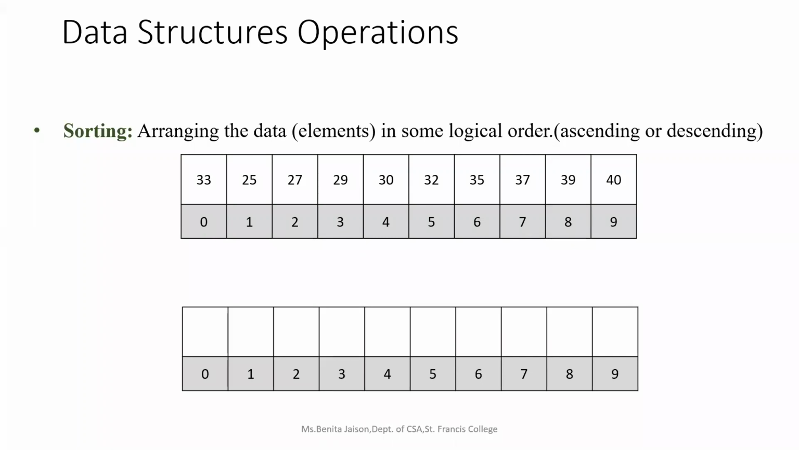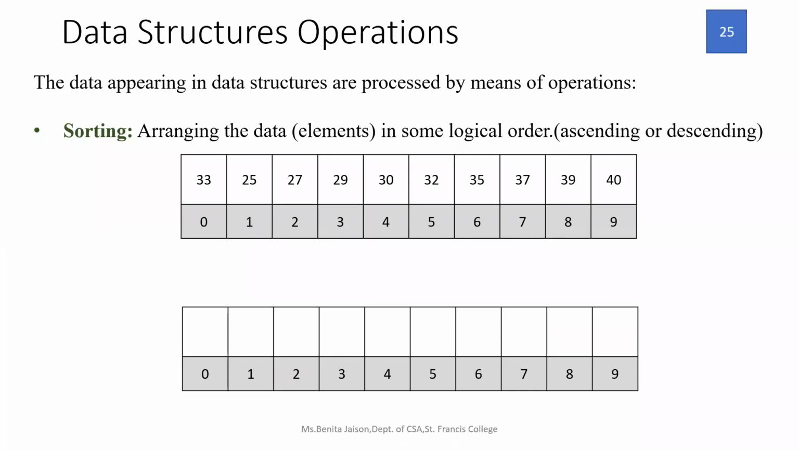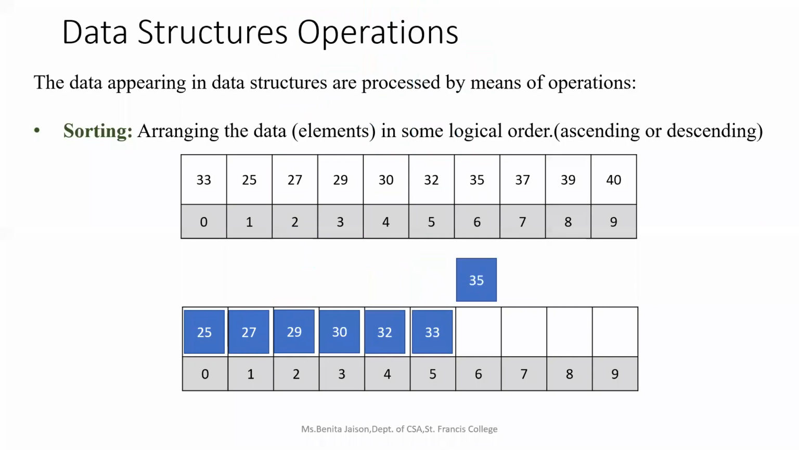So here the first element, which is the least element in the array, 25, will be copied to the first index location 0. Then comes 27, then 29, 30, 32, 33, 35. So this will be the ascending order of sorting the elements. This operation of arranging the elements in the ascending or descending order is known as sorting.